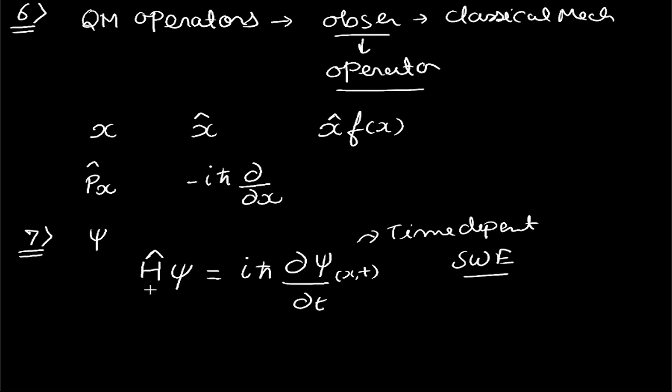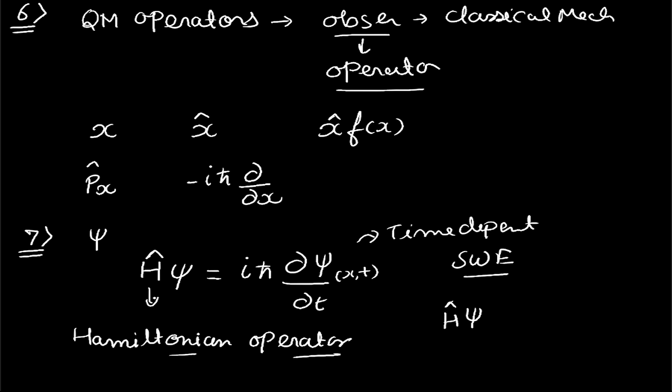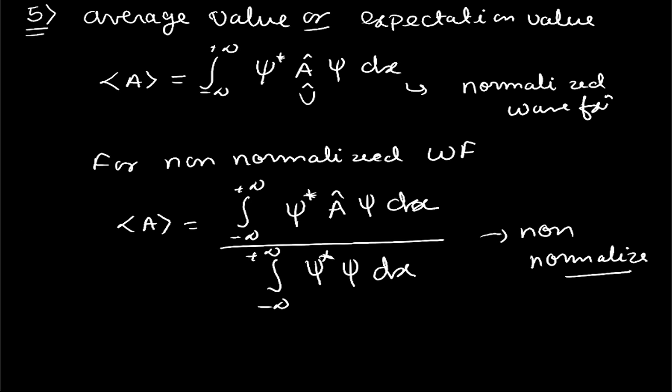Here h cap is our Hamiltonian operator. Similarly, the time independent Schrodinger wave equation is given by h psi is equal to E psi, which is the smaller form of the time independent Schrodinger wave equation. We will be deriving the time independent as well as the time dependent Schrodinger wave equation in a future lecture also. So I hope the postulates are clear.